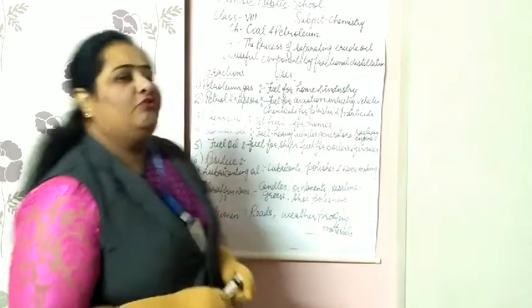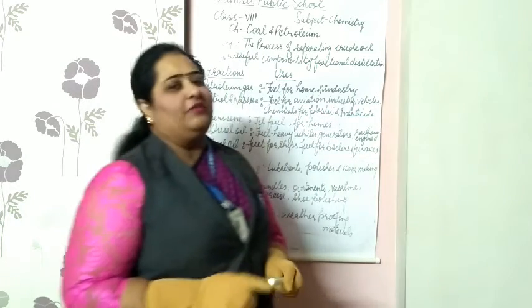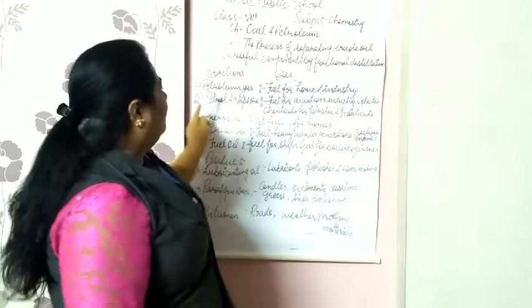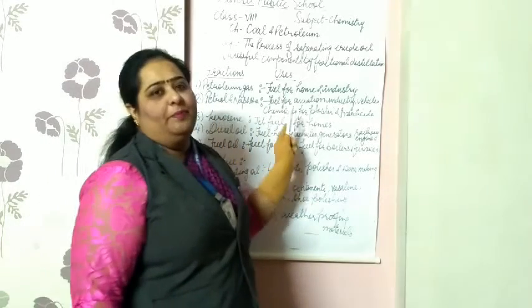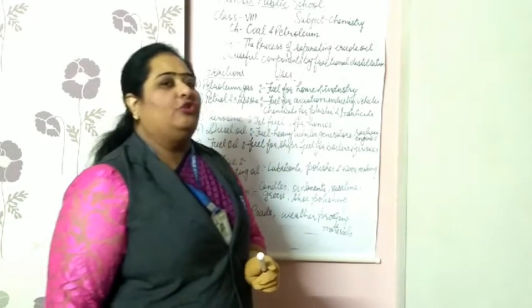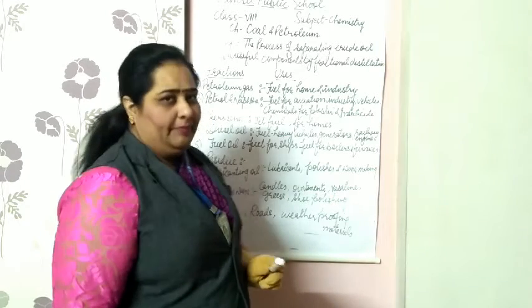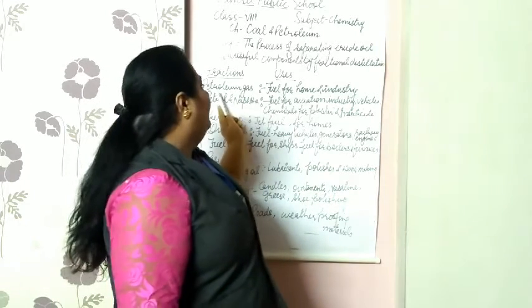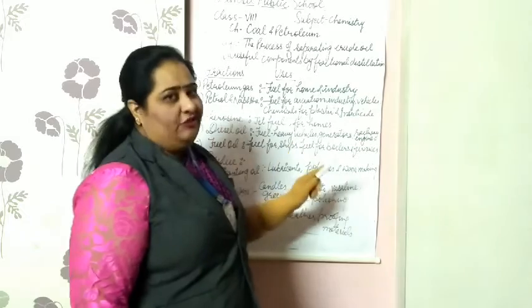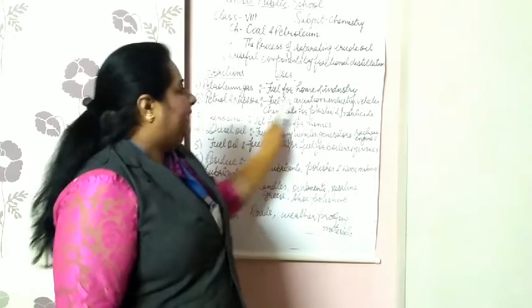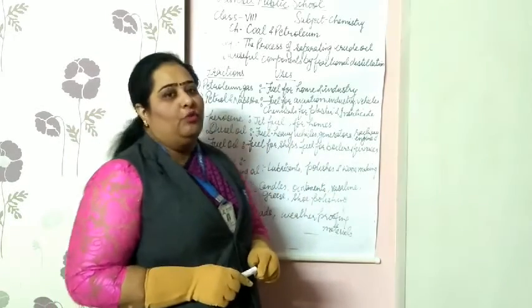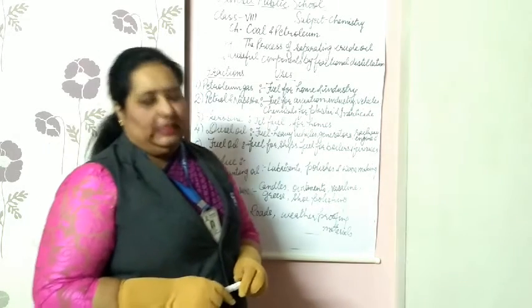Now students, we are going to discuss in detail the uses of these various components obtained after fractional distillation of petroleum. First of all, we have obtained petroleum gas. It is obtained at the top of the fractionating column because the boiling point of petroleum gas is the least of all the components. It is used as a fuel for homes as well as in industries.